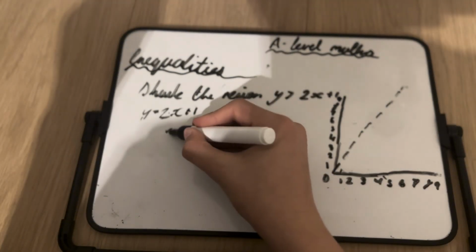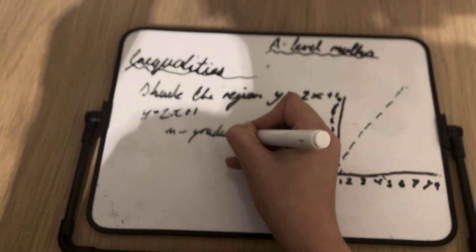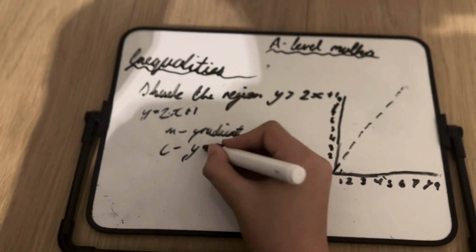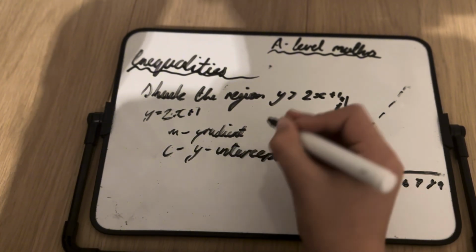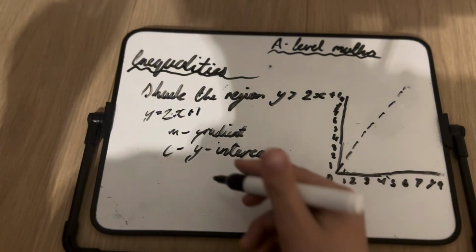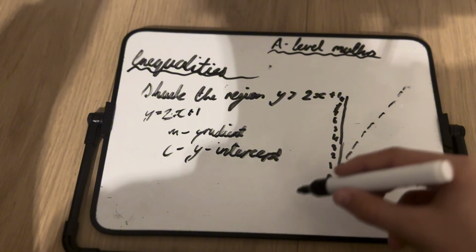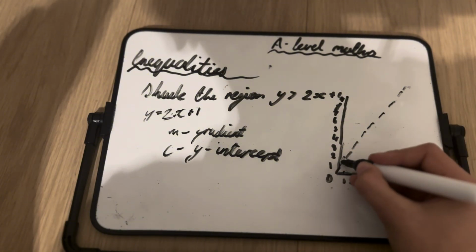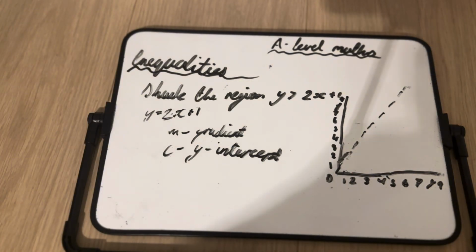And if you remember, m stands for gradient or slope, c stands for y-intercept. So then you would make this a line. And as you can see, this has a gradient of 2 and it should start at 1, sorry. Yeah, sorry, that was a bad mistake.